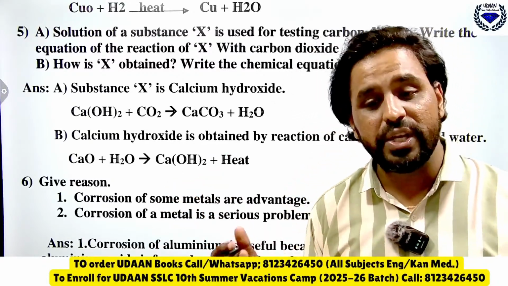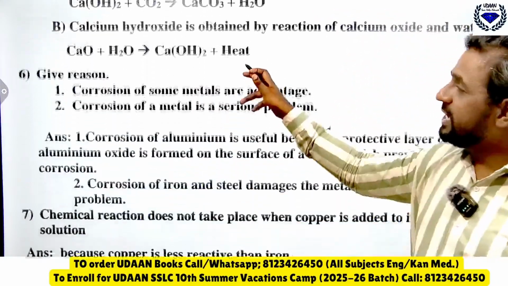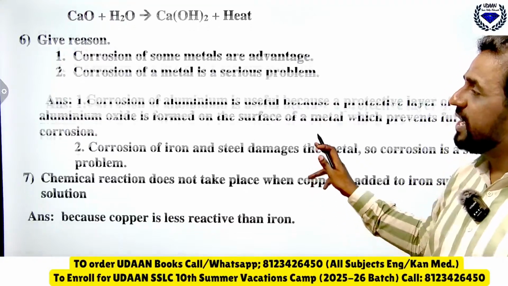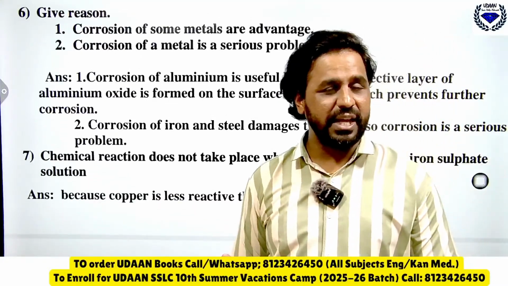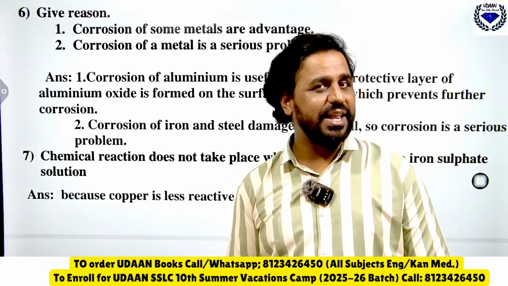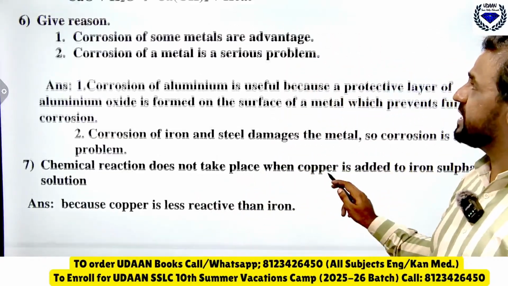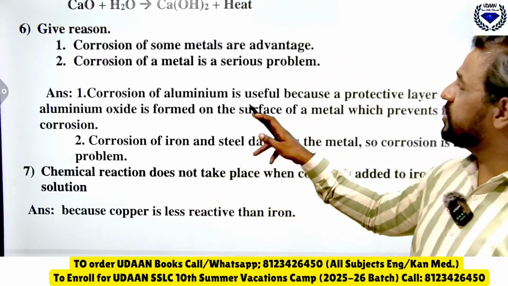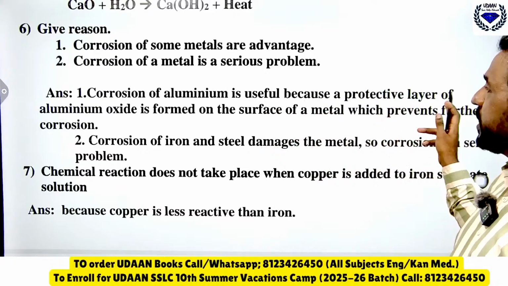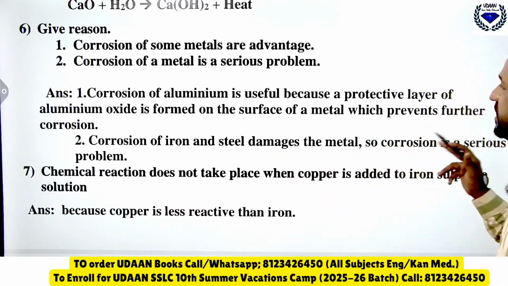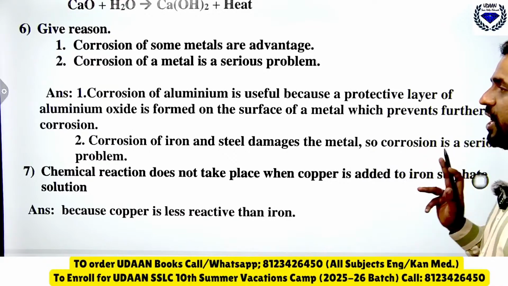So like this you should be able and capable to do. Then question number 6 here, corrosion of some metals is an advantage. Why? Usually you see corrosion, rusting, and think it gets spoiled, but here in the application level question they asked that corrosion of some metals is an advantage. Corrosion of aluminum is useful because a protective layer of aluminum oxide is formed on the surface of the metal, which prevents further oxidation.